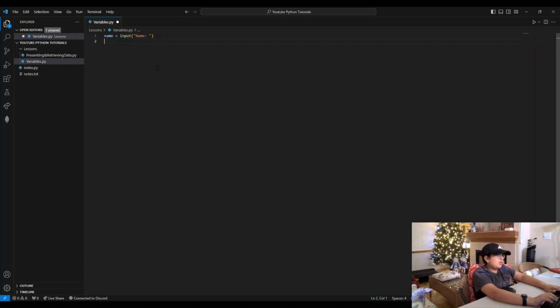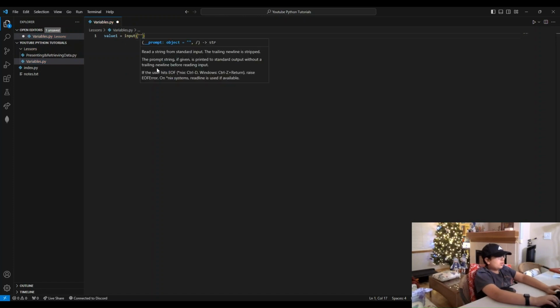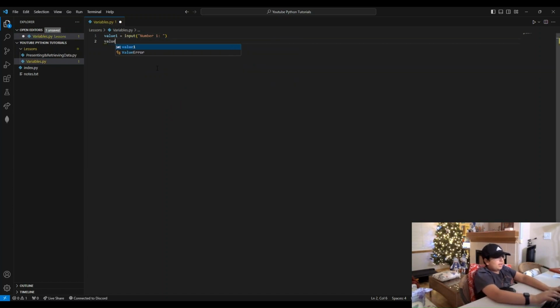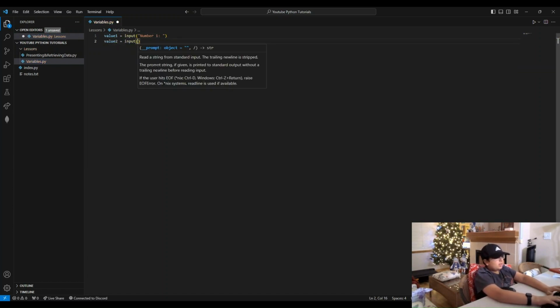So, I mean, that's pretty much it. If you want the user to enter, like, age equals, if you want them to enter a number and you want it to be an actual number, yes, you can use numbers in your variable name. Just not numbers first. The first character in the variable name should not be a number. It has to be a letter. So value 1 input, and then value 2 input.